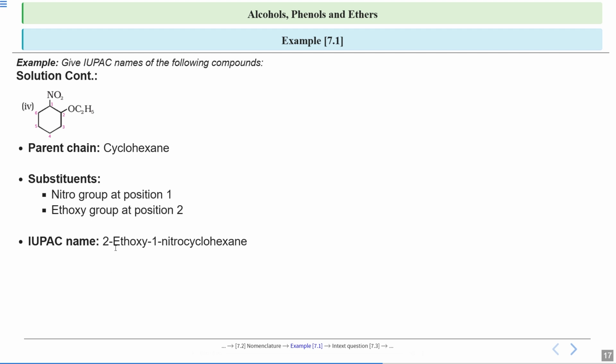See, E comes alphabetically first, then N. So we are writing the ethoxy group first. 2-ethoxy-1-nitrocyclohexane. Okay. So I hope it is clear how we did this IUPAC naming.